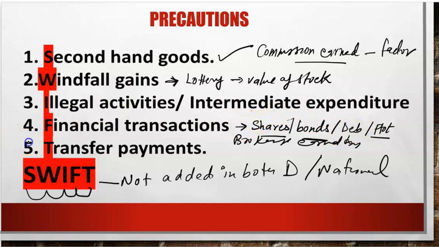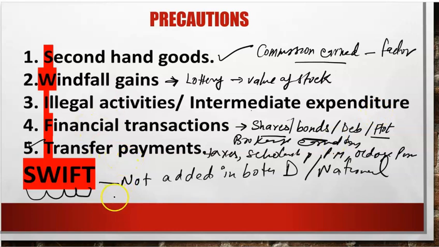And T here stands for transfer payments like taxes, scholarships, pocket money, old age pension. These are all transfer payments, one-sided payments, not added in the national or domestic income. Very easy to learn. SWIFT is not added in the national income.